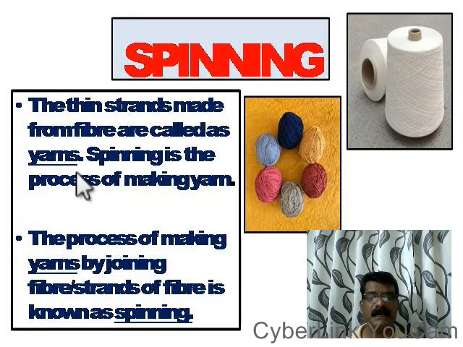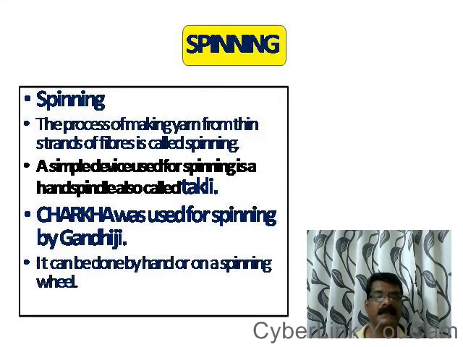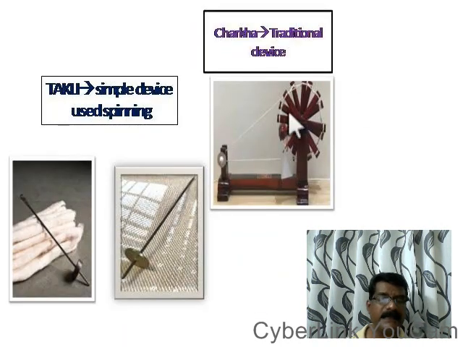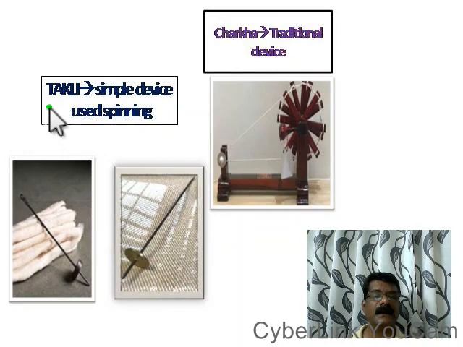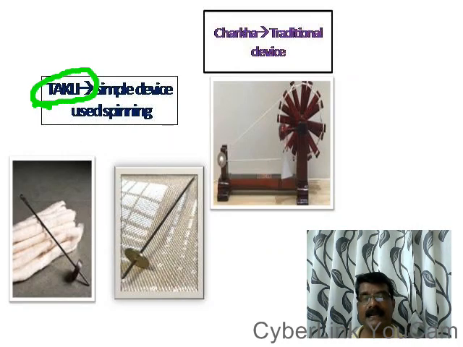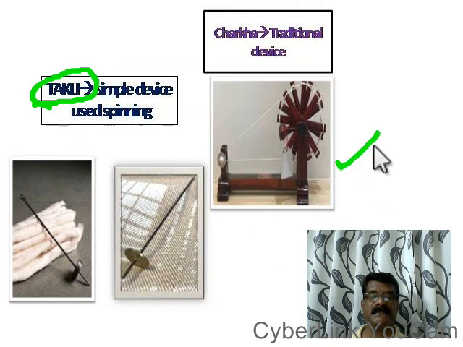The process of making yarn by joining the fibers is known as spinning. That process is called spinning. The process of making yarn by joining the thin strands together is called spinning. See, spinning can be done by a simple device. See the first diagram. The first diagram is a simple device used for spinning, that is called takli, T-A-K-L-I. Takli is a simple device used for spinning.